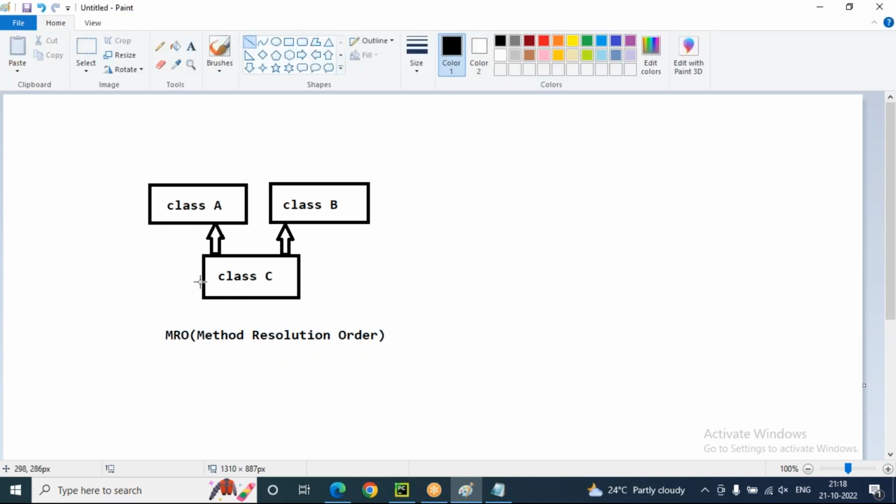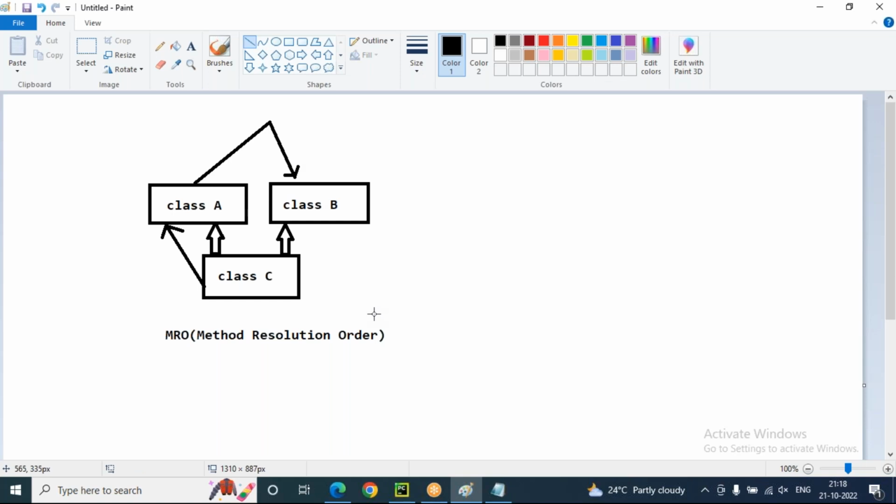When we create an object for a child class like C and try to access a parent class function, first priority is given to class A, that is the parent class only. If the relevant method is not available in class A, then immediately the next priority goes to class B only. So this priority is always clockwise only. It's not anti-clockwise. The order looks like this only.